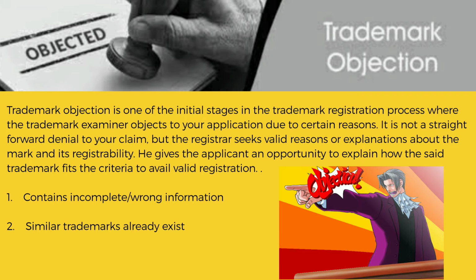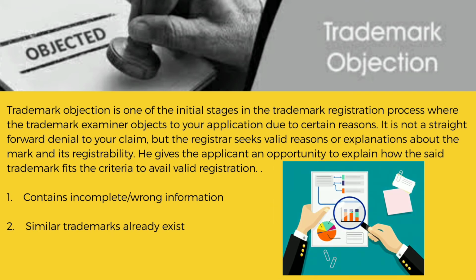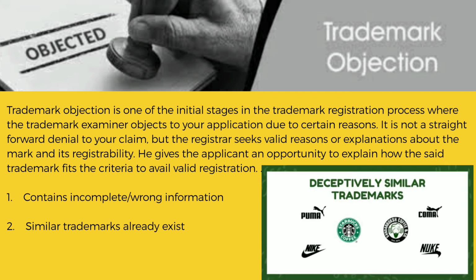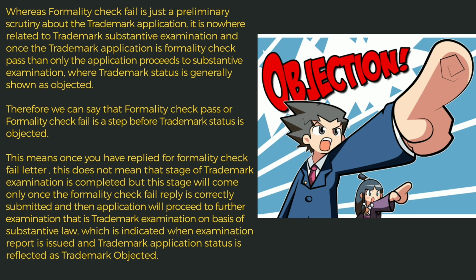It is not a straightforward denial of your claim, but the registrar seeks valid reasons or explanations about the mark and its registrability. He gives the applicant an opportunity to explain how the said trademark fits the criteria to avail valid registration. There are mainly two specific reasons for trademark objection. First, it contains incomplete or wrong information, or second, similar trademarks already exist. Let's have a look at the differences.